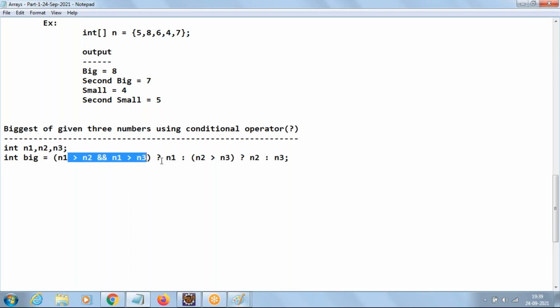If this condition is true, n1 will go and store into big. If this condition is false, it comes to the else part and checks the condition again. If this condition is true, n2 value will go and store into big, else n3 will go and store into big. Single line of code will do the task here. Just print the value of big here. That's it. Clear everyone? How to write biggest of 3 using conditional?